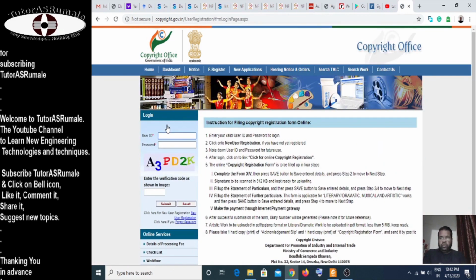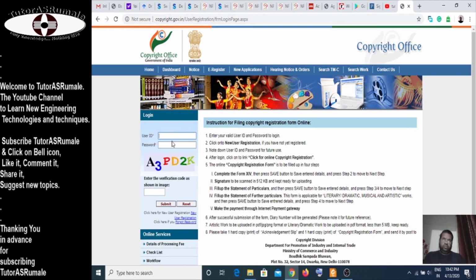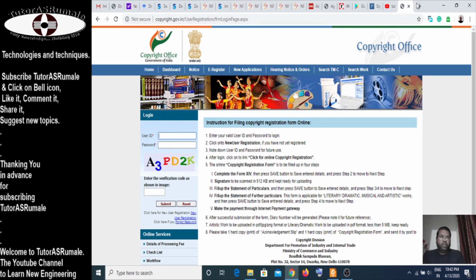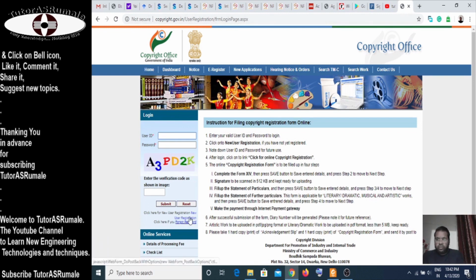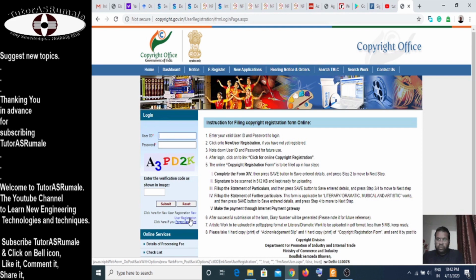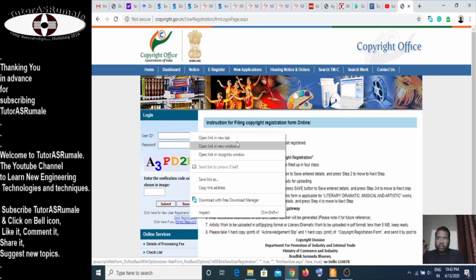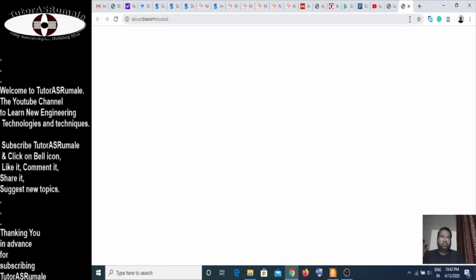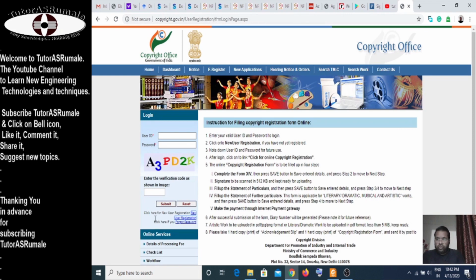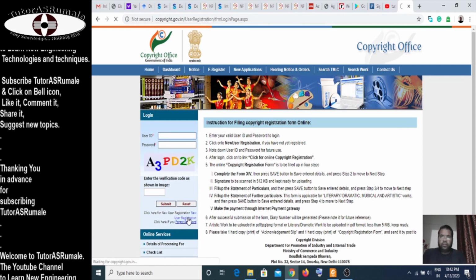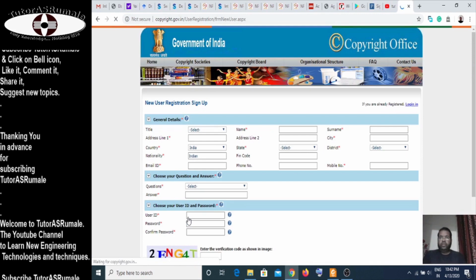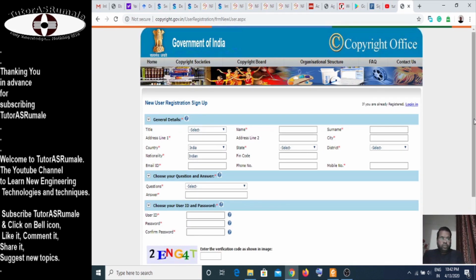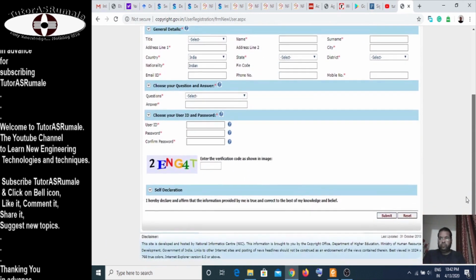When you click on it, if you are already a registered user, you can log in, or else you can click on this New User Registration. It is opening the new user registration form here. So when we click on this, you get this new user registration form.